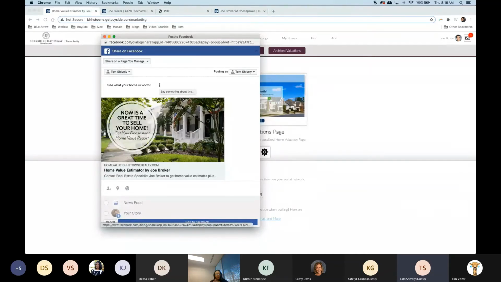Now, one thing I will say is that when you post to social media, whether it be Facebook or Instagram or Twitter or any of those other pages, you're going to notice that each post goes to about 5 to 7% of your audience. That's how much exposure we're going to get per post. The point that I'm making here is that we'll want to post this frequently.